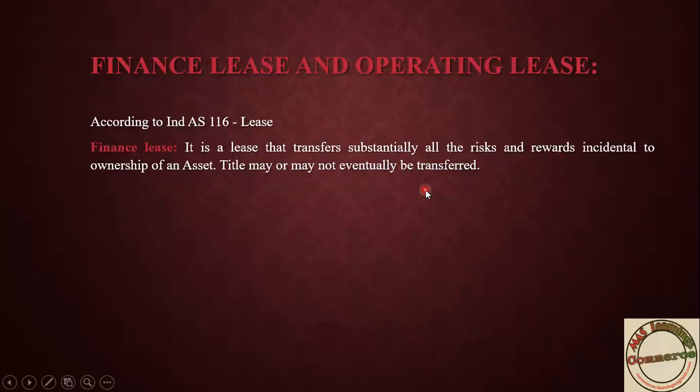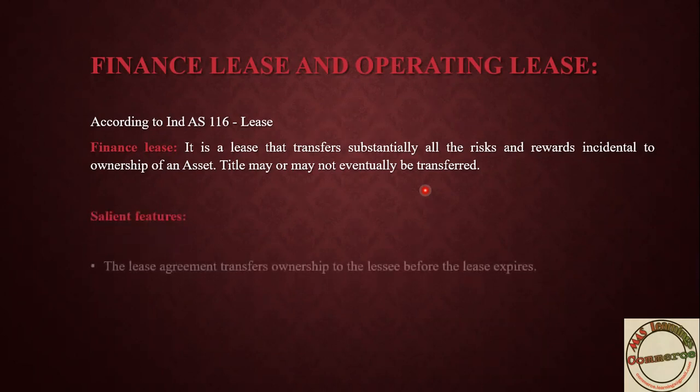Title may or may not be transferred, that is, ownership may or may not transfer. It is based on the lessee. If he wants, he can purchase that asset after the lease period is over, or else if he doesn't want, he can avoid it. That is a salient feature.